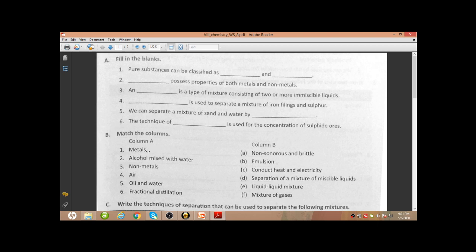Next, match the column. Metals conduct heat and electricity. Alcohol mixed with water, this is a liquid mixture. Non-metals, non-sonorous and brittle. Air, this is a mixture of gases. Oil and water, this is emulsion.